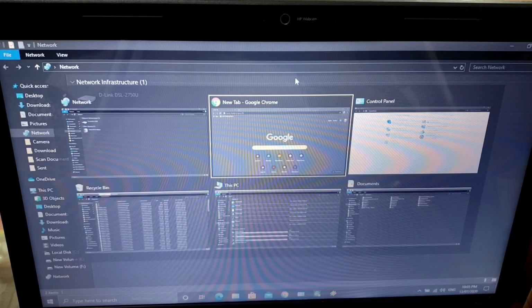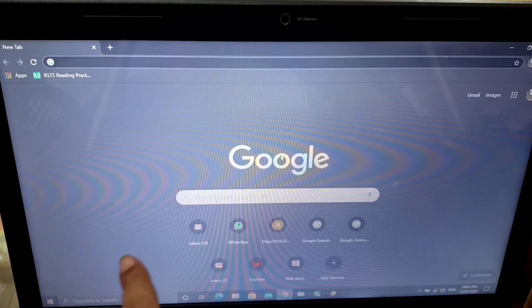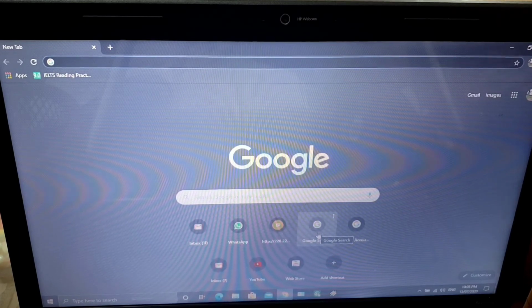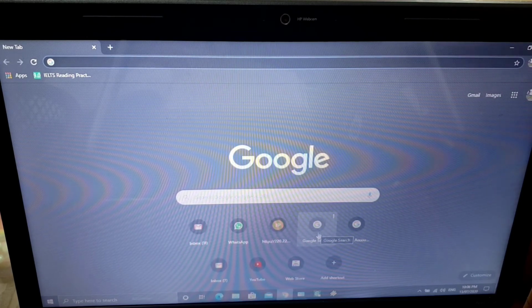See, whichever tab you want to open, that will be directly opened. So this is the shortcut key to go from one application to another application. Whenever you want to switch from one to another, you can press those two shortcut keys, that is Alt plus Tab, and with the help of which you are able to move to another window.